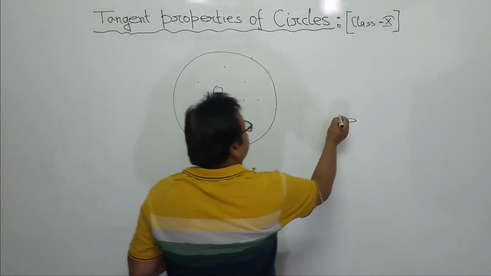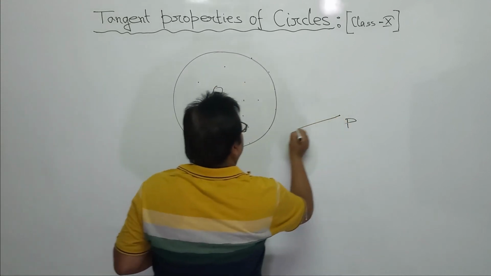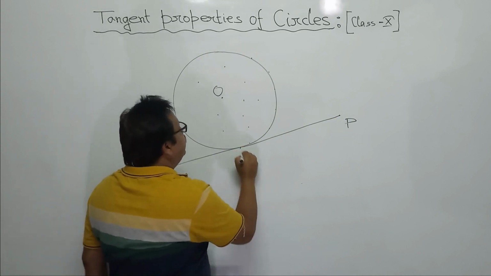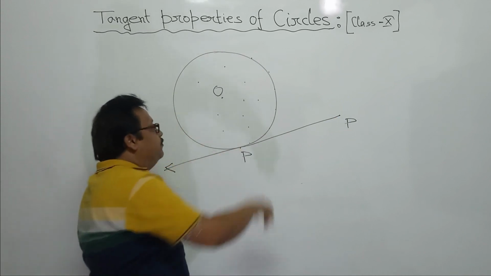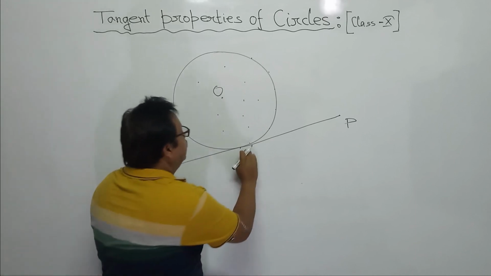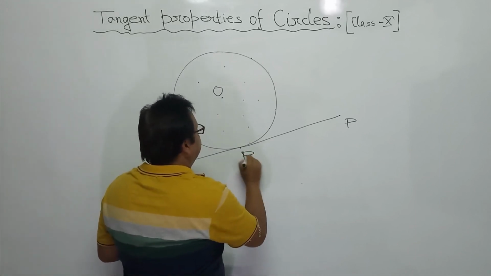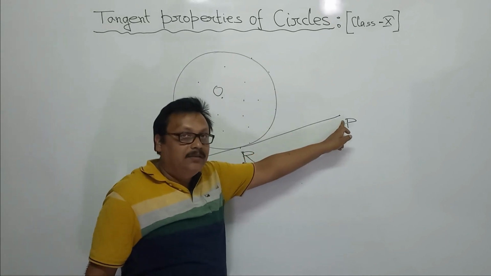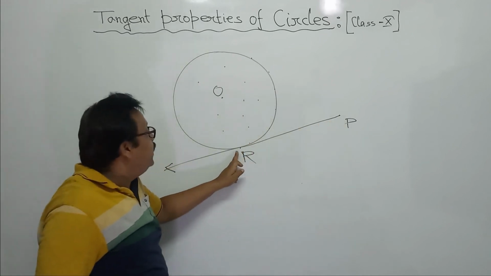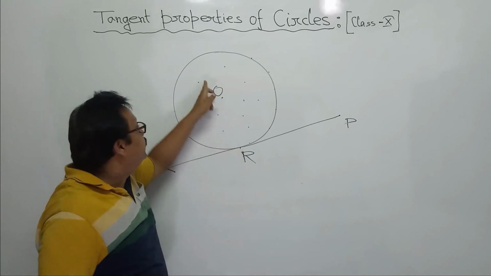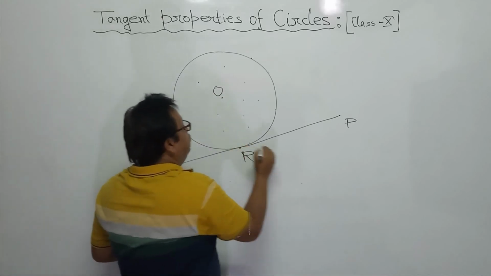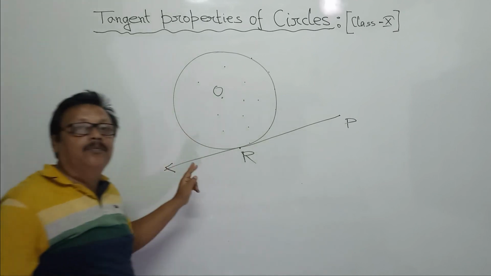From the point P, draw a tangent. Say it is touching the circle at the point R. Right? From the point P up to R, with respect to this circle, the length PR is called the length of the tangent.